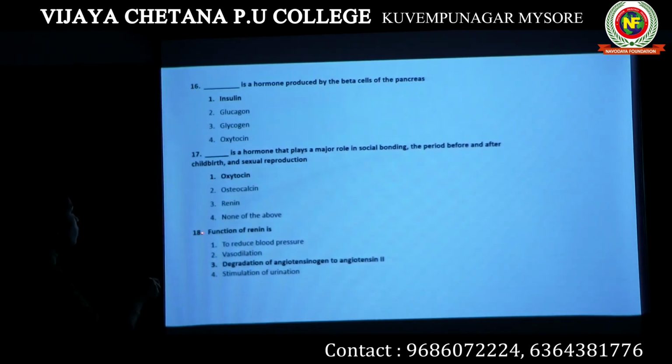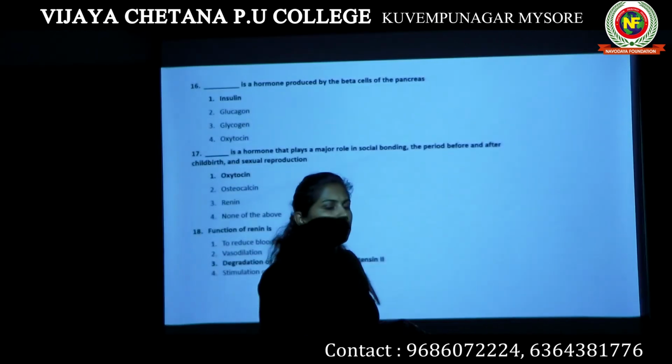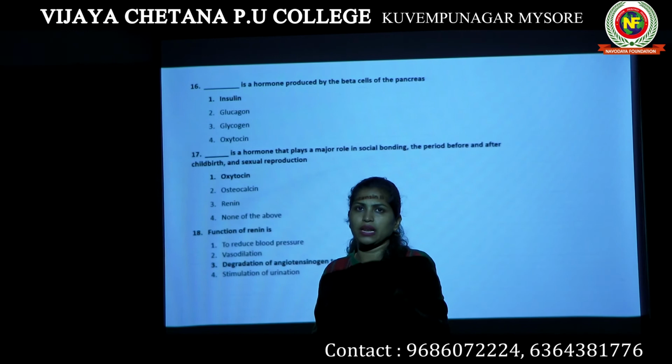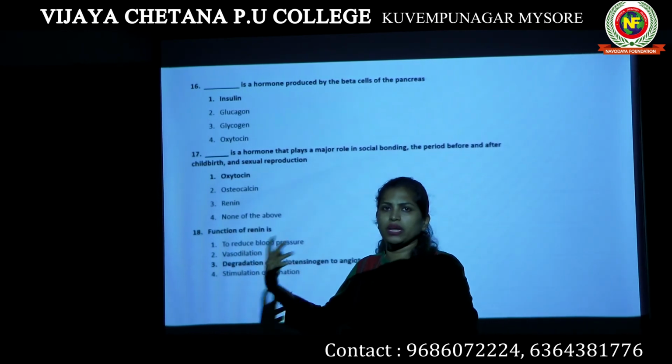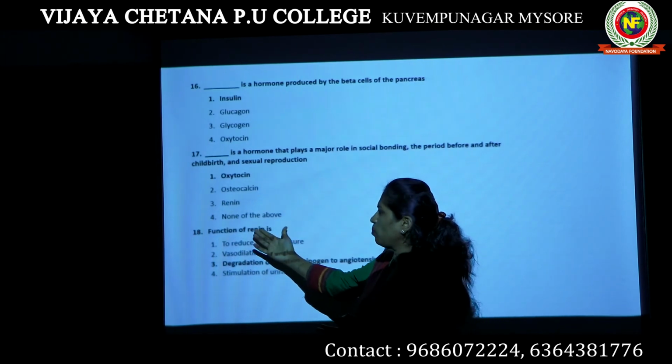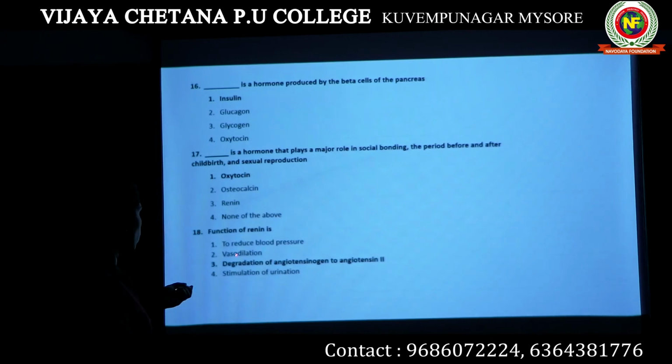Next question, question number 18. Function of renin is. Okay, this topic has also been discussed while talking about excretory products and their elimination. We have studied everything about the kidney. In that particular topic, we have studied this concept.